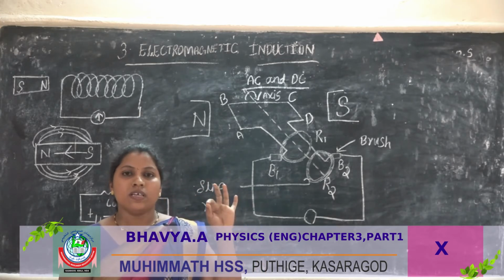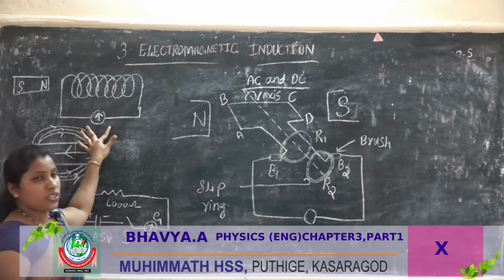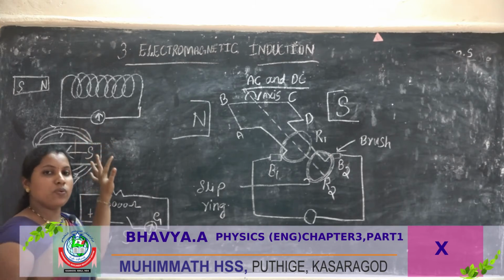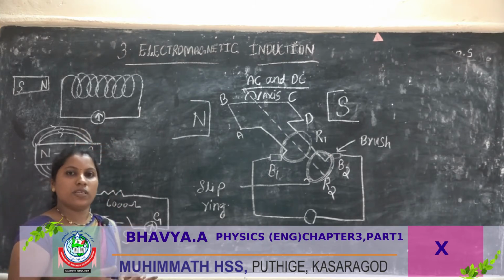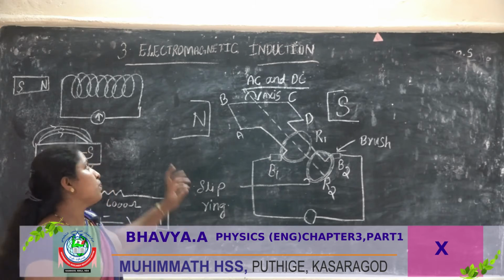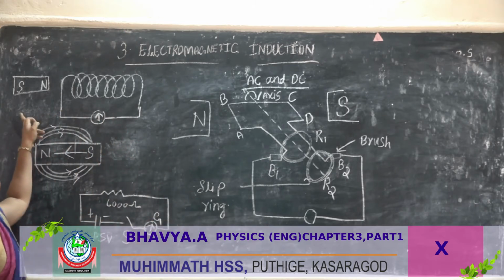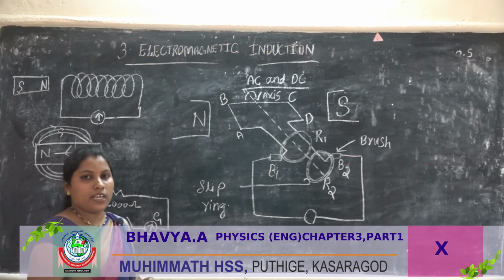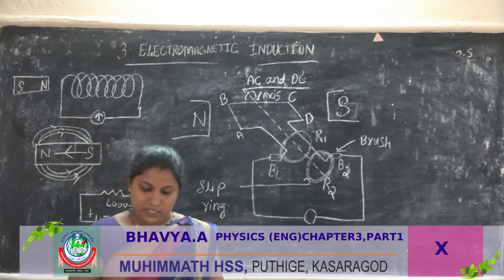If both are stationary, there is no deflection, so there is no electricity produced. If there is relative motion between solenoid and magnet, deflection takes place, and they are producing electricity.